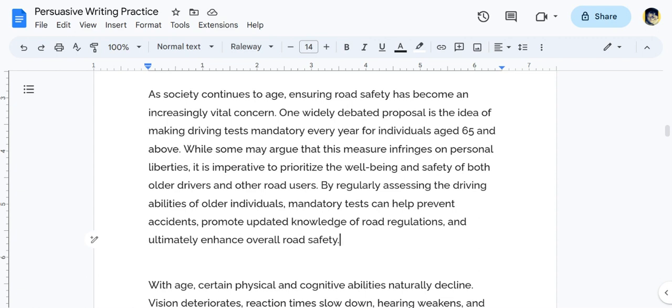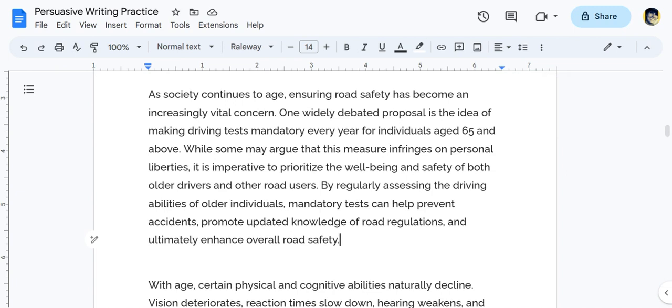While some may argue that this measure infringes on personal liberties, it is imperative to prioritize the well being and safety of both older drivers and other road users. By regularly assessing the driving abilities of older individuals, mandatory tests can help prevent accidents, promote updated knowledge of road regulations, and ultimately enhance overall road safety.